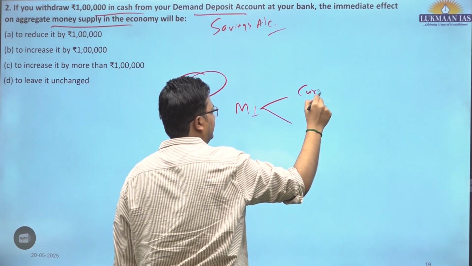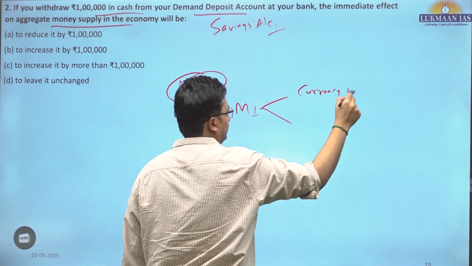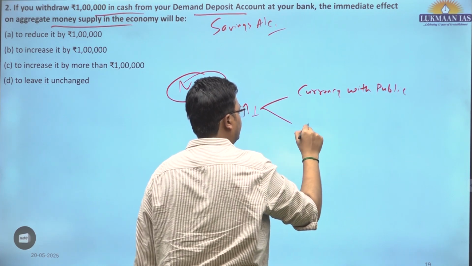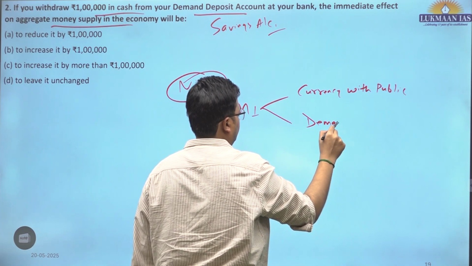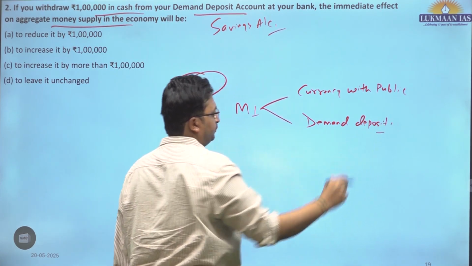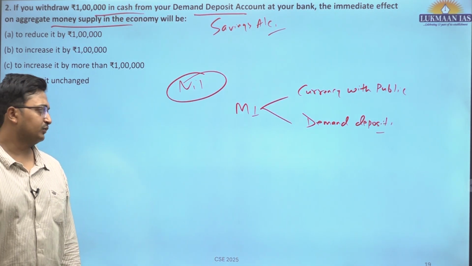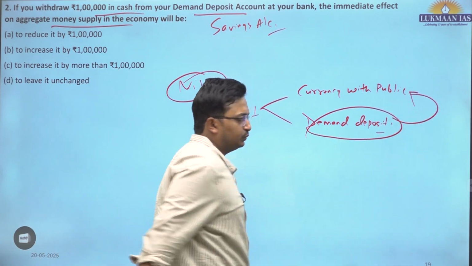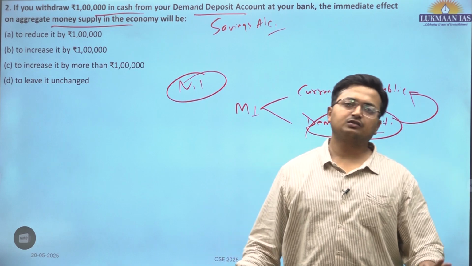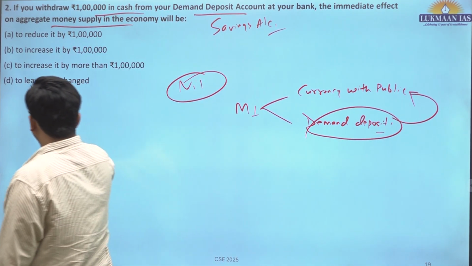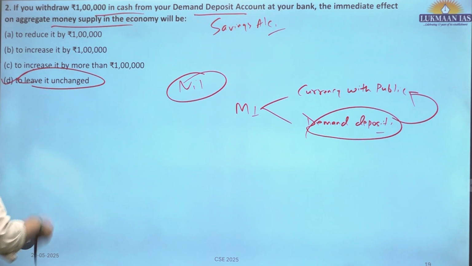One is currency with public and another is demand deposit. Go and see the aggregates of money supply. M1 is these two factors. So if you have pulled money from this, basically you have just converted it into cash, nothing has changed in terms of aggregate money supply. Okay, so it will leave it unchanged.